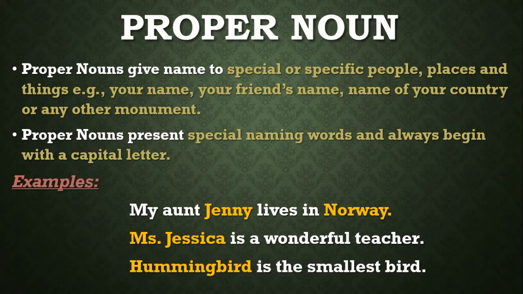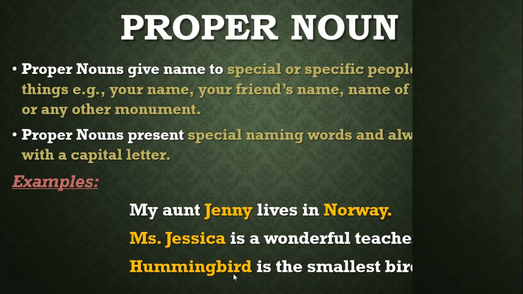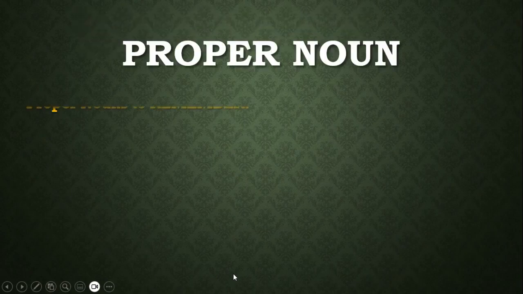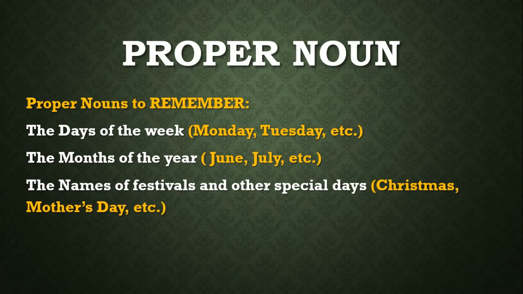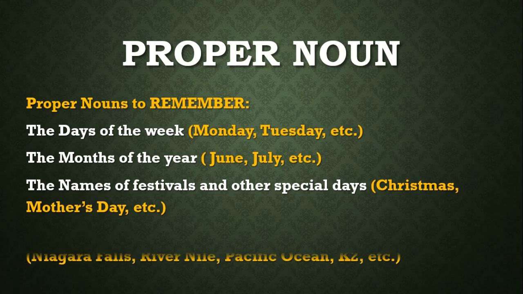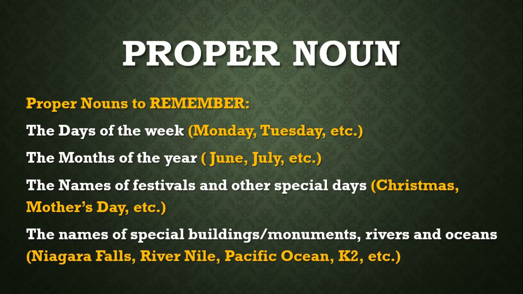In the previous example you wrote that birds live on trees, that birds were common. Now you have specified that bird to a hummingbird, and it is now a proper noun. The proper nouns also include the days of the week, months of the year, names of festivals or other special days, names of special buildings and monuments, rivers and oceans. These would be considered proper nouns, and you have to write them with a capital letter.